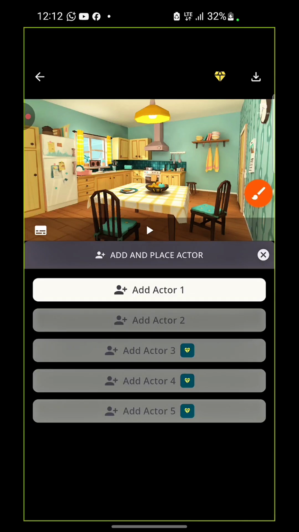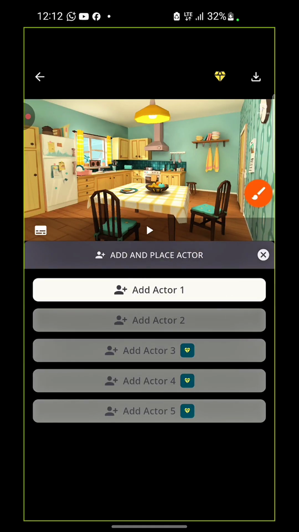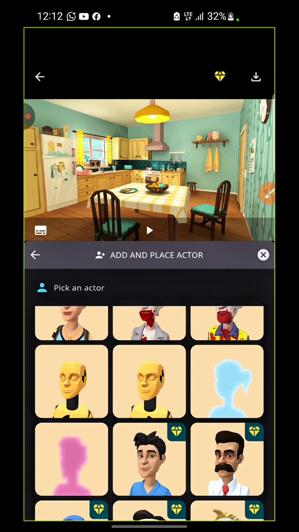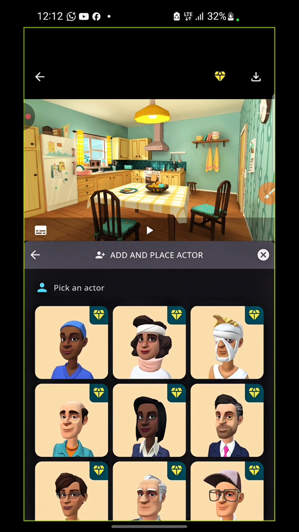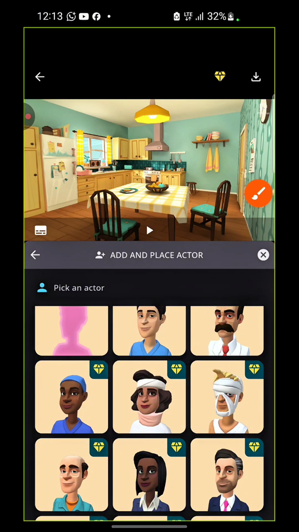Okay, so we want to click on add actor 1, right? Click on add actor 1, and basically all these ones that you are seeing right here, just the way I told you guys initially, you can see all these ones that have this stuff at the top of the actors, which signifies that they are premium assets.